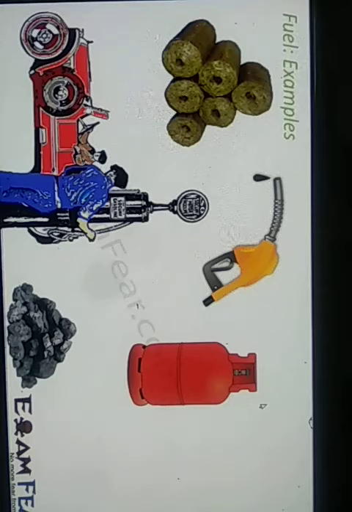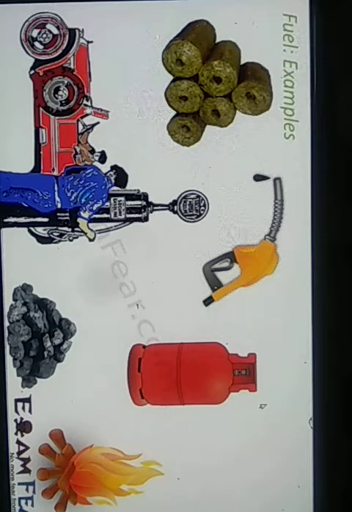In fact, in villages and rural areas, you would have seen that they really do not use LPG. They often use cow dung cakes, and with that they prepare their food. However, there are a lot of disadvantages associated with cow dung cakes, because they produce a lot of pollution and a lot of smoke, which is a disadvantage. But yes, they are still considered a fuel because they generate a lot of energy.